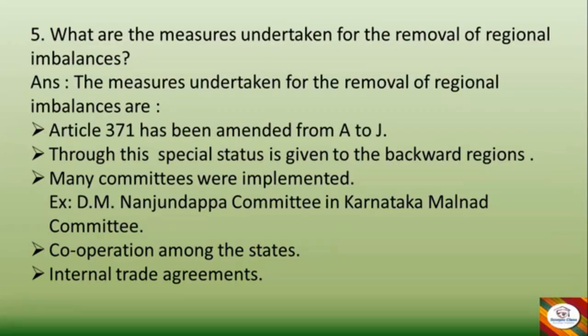Many committees were implemented, for example, the D.M. Nanjundappa Committee and the Karnataka Malnad Committee. Cooperation among the states. Internal trade agreements. So these were taken for the sake of removal of regional imbalances.